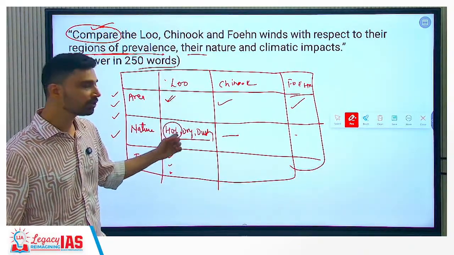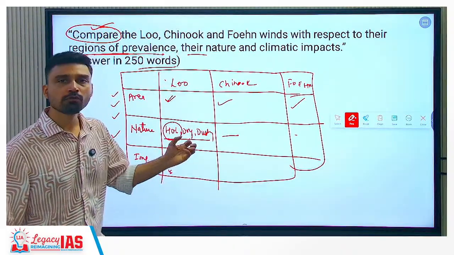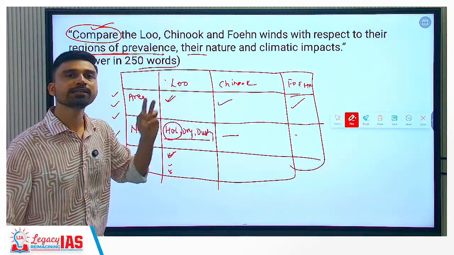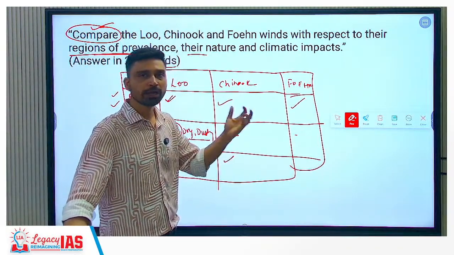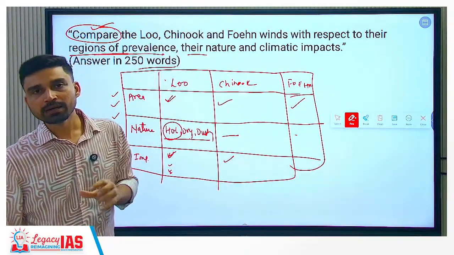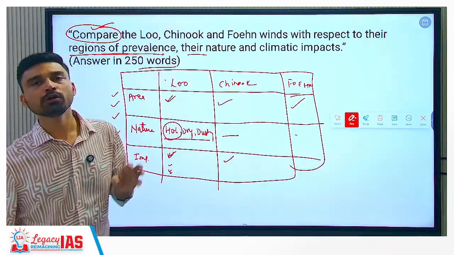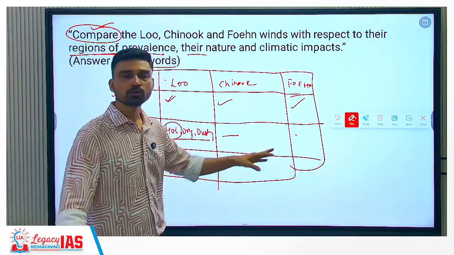Imagine what kind of wind are these? Hot and dry wind. So the evaporation rate increases, that causes shortage of water or decline of water, scarcity of water in certain areas. Chinook, what is the effect of Chinook? We have discussed many times in classes. Chinook wind is known for rapidly melting the snow that covers the entire plain of USA. So when the Chinook wind blows, we have rapid melting of snow. That's why it is also called a snow eater wind.